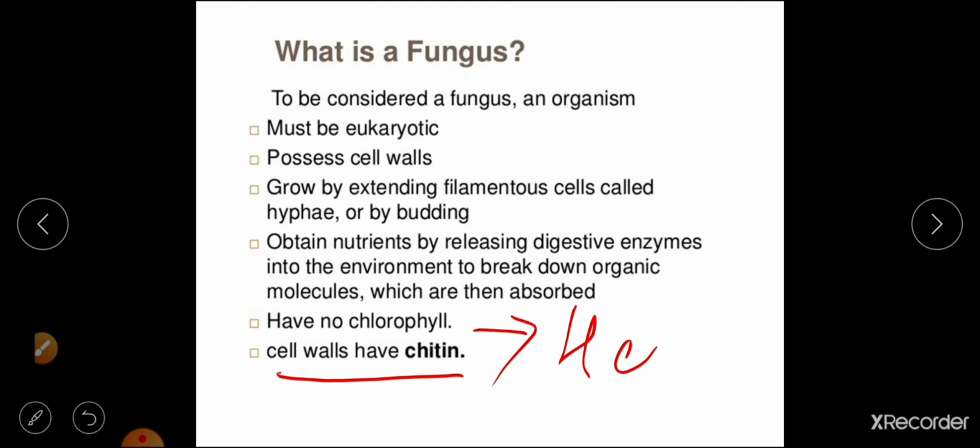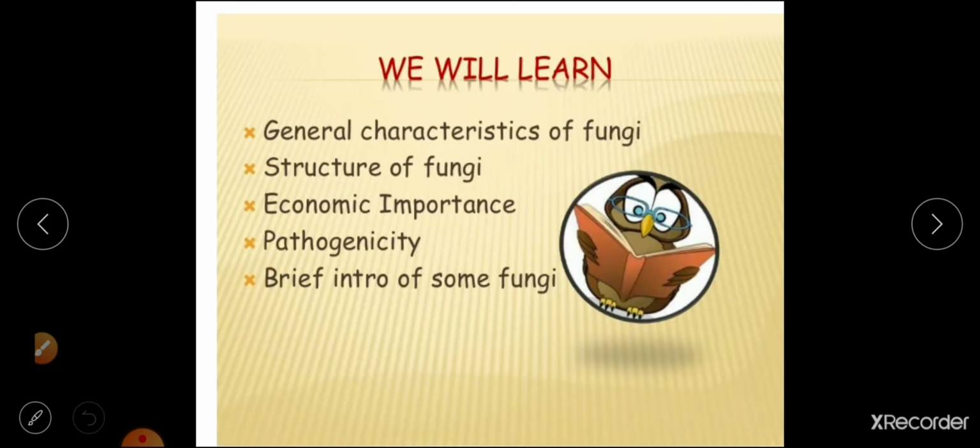They obtain nutrients by releasing digestive enzymes into the environment to break down organic molecules, which are then absorbed. What are we going to learn in further classes? We will learn about the general characteristics of fungi, the structure of fungi, economic importance of fungi, pathogenicity, and a brief introduction of some important fungi.